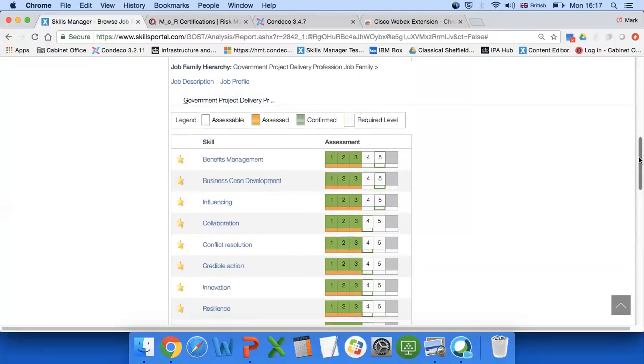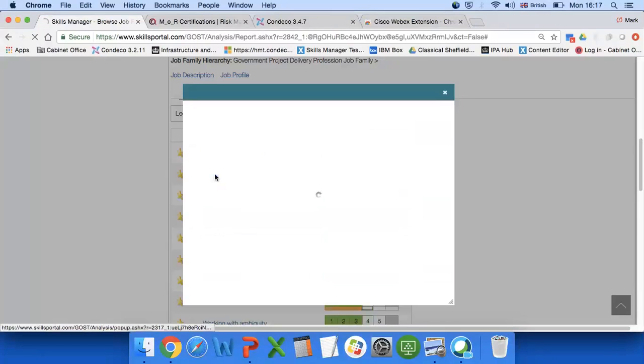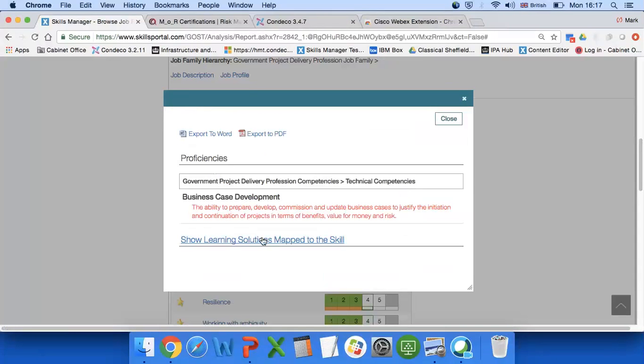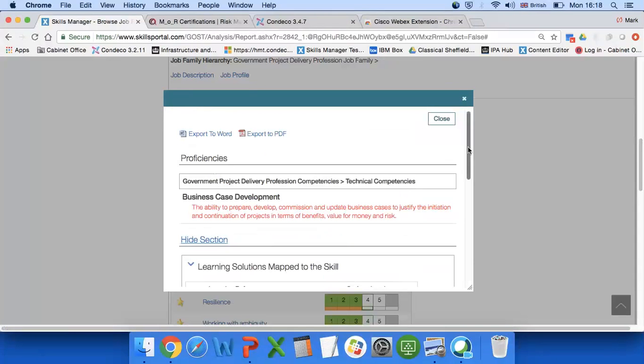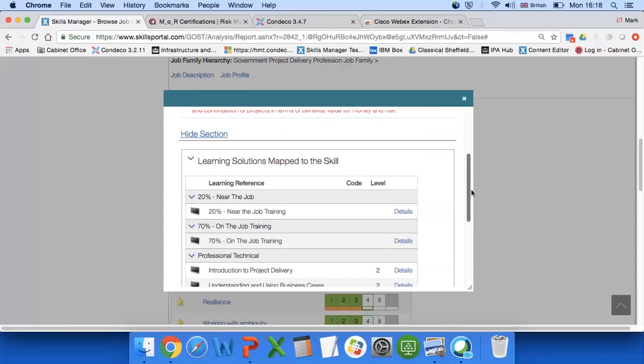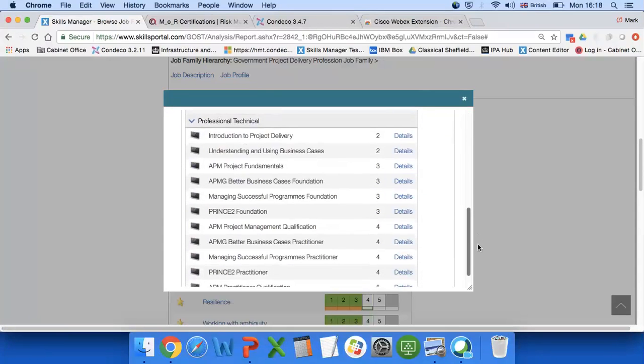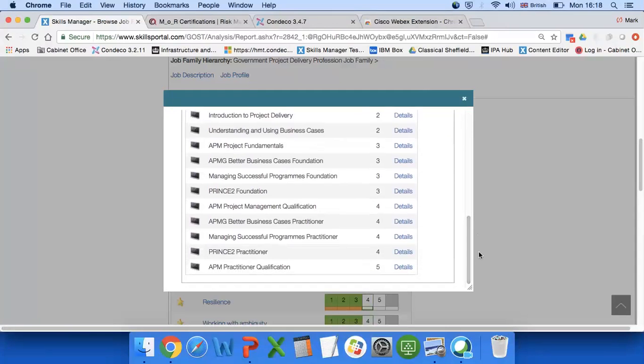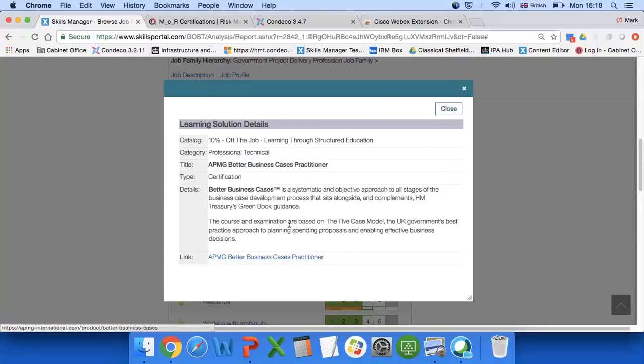And then just by clicking on, so I'll just choose business case development, by clicking on the competency, you can see if there's any learning maps. Again, always getting things about 70, 20, 10 learning. And then as I scroll down, you can see things in that 10% formal learning. So I can see it's a business case course. Click on that. Bit of detail about the course. You can click on the link.